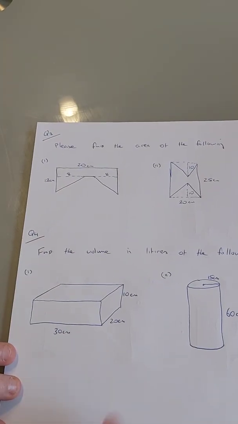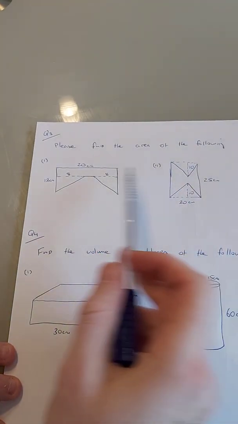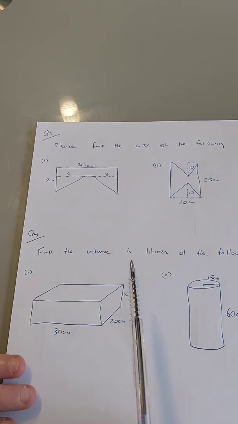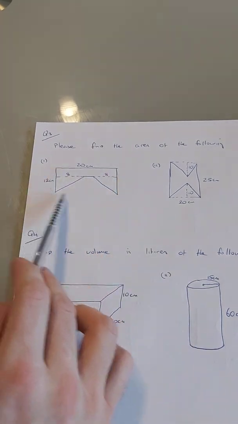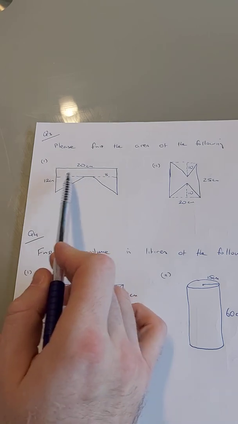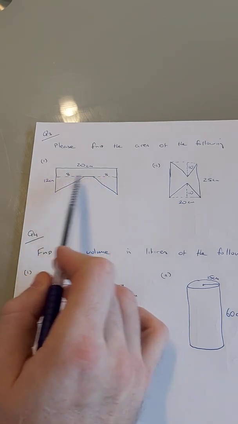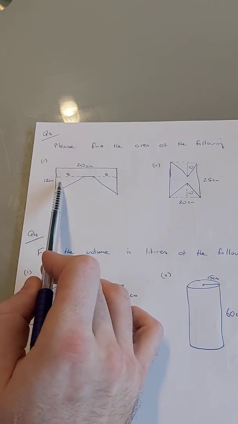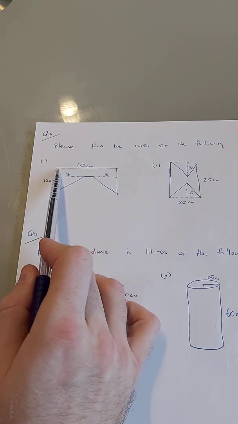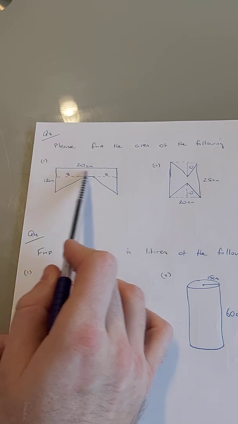Okay, on we go again. These two, it's about mixing and matching what we know already. So this shape is an irregular shape, but if I draw lines across here, it's made up of two triangles, all right, and a rectangle up here.